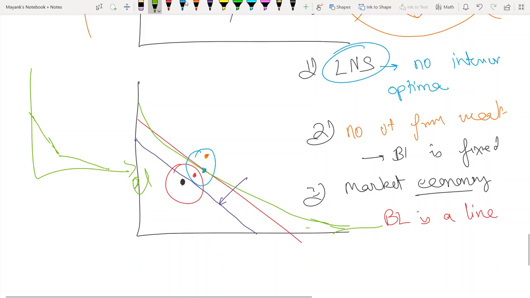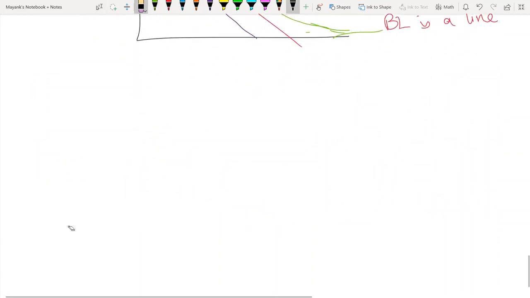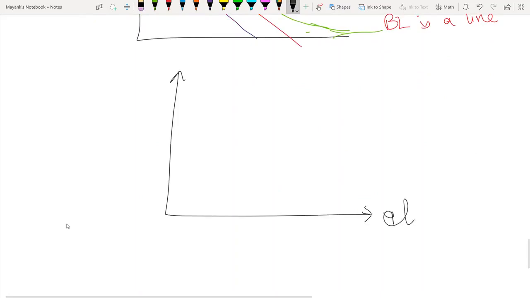So electricity or any other good Y, the budget line would look like this. At lower levels of consumption of... I made it the wrong way around. Let's say electricity is here and Y is here. Initially, when you start consuming electricity, that is when you start giving up Y. Let's say you have electricity here and Y here.